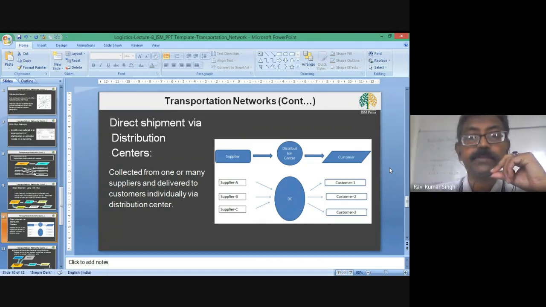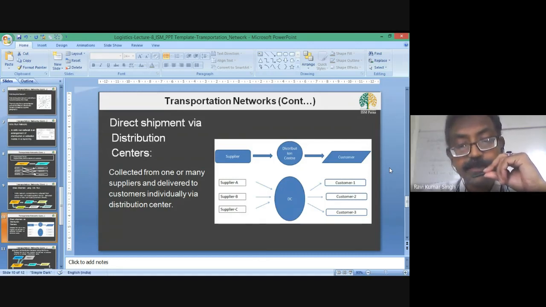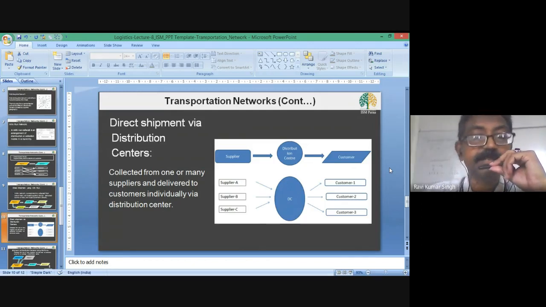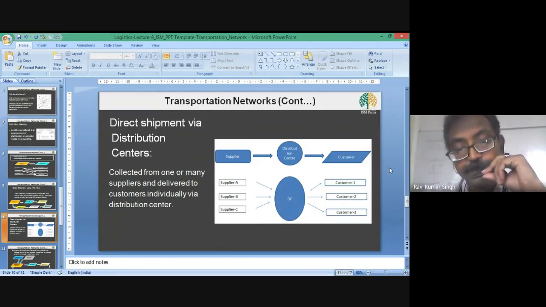In the graph you can see suppliers A, B and C all sending their consignments to the distribution center, and from the distribution center customer 1 is served directly, customer 2 is served directly, customer 3 is served directly.